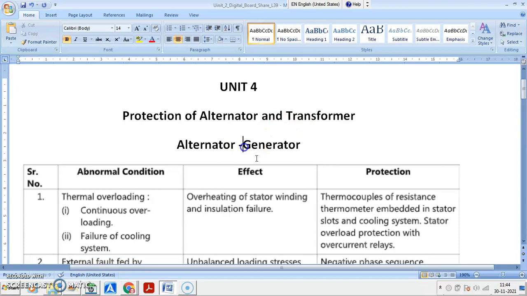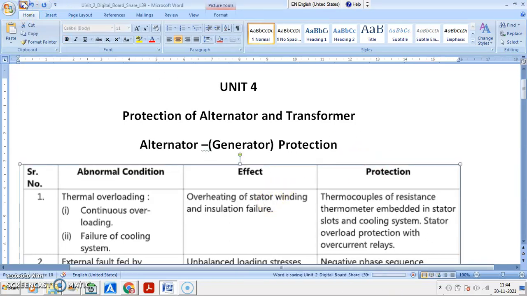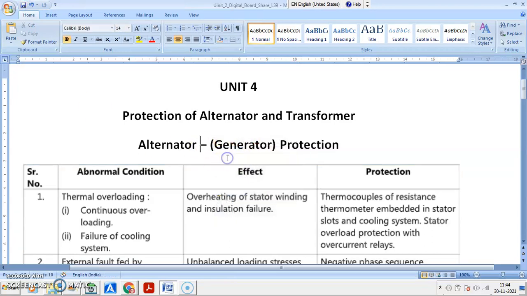It is a generator. Right? So we are using generator for power generation. A large number of generators are connected in the system, and a number of different types of alternators are also there, based on their rating, based on their construction, based on particular power plant. So alternator or generator protection, it is must. We must think over the alternator or generator protection.